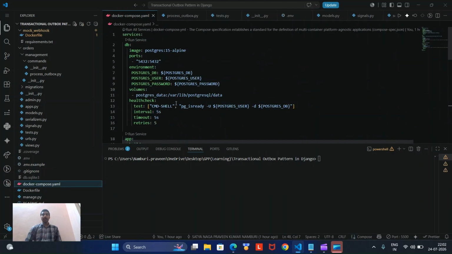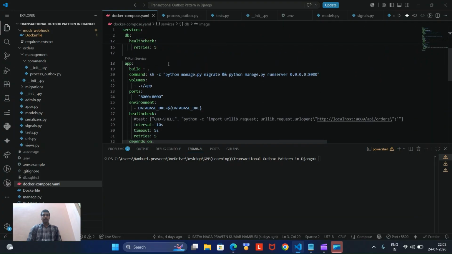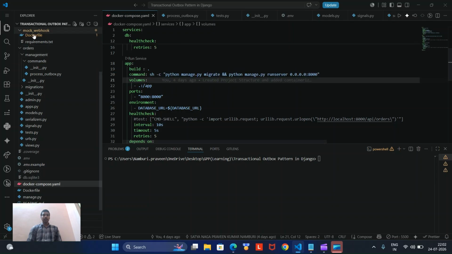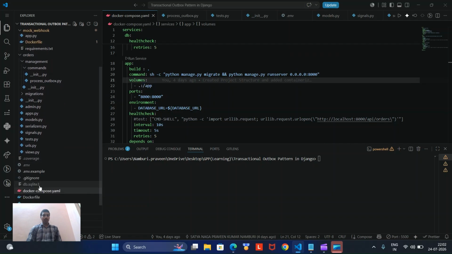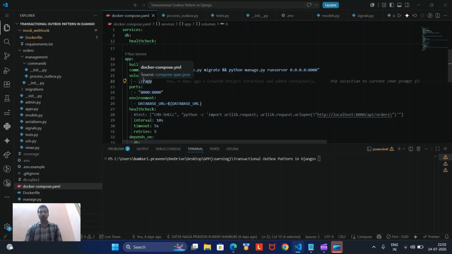the application is completely containerized, which means you can run it anywhere with Docker Desktop installed on your system. The services are mainly the database, where I will be using Postgres 15 Alpine, and the app, which is inside the Docker container. It will be built using this source code, so that's why we are using a dot. It will use the Dockerfile in this root directory and build according to that. And inside the app container, we are creating volumes, so the data stays on the volumes whenever Docker containers are created and deleted,